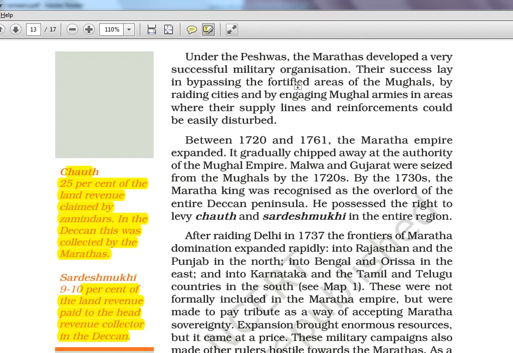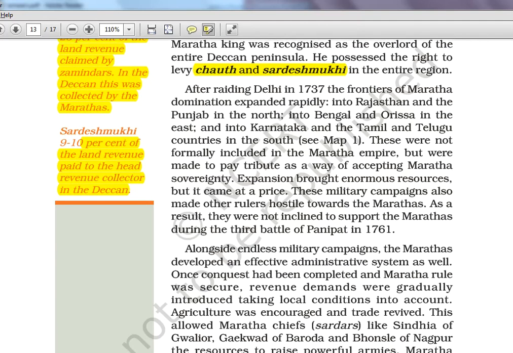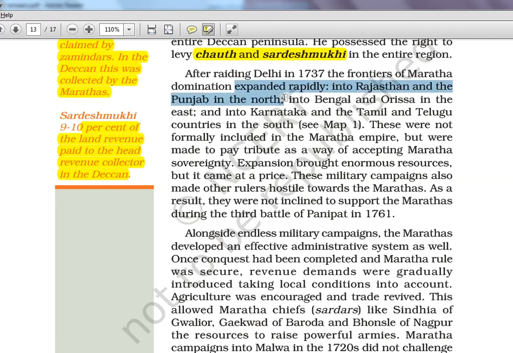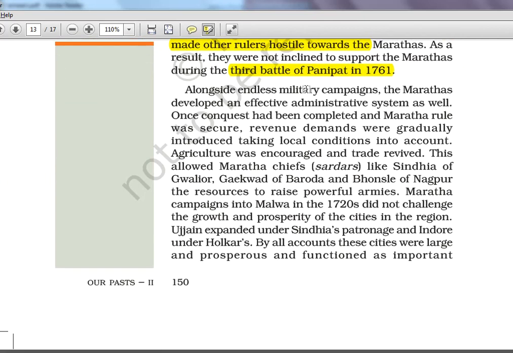So again, fortified. You know, fortified is there. They had the guerrilla warfare and all. Later we'll see. So it chipped away from the authority of the Mughal Empire, carved out their own kingdom. These taxes, I told you what it is. After raiding Delhi in 1737, the frontiers of Maratha dominion expanded rapidly. So again, it's going everywhere up to Tamil Telugu. Okay, it's expanding. Then military campaigns. Third Battle of Panipat. Okay, that is when they actually started declining. With the Ahmad Shah Abdali, Durrani Empire, if you remember, Afghan Empire. He came to India and they had a war, Third Battle of Panipat. That was the last Panipat war also.